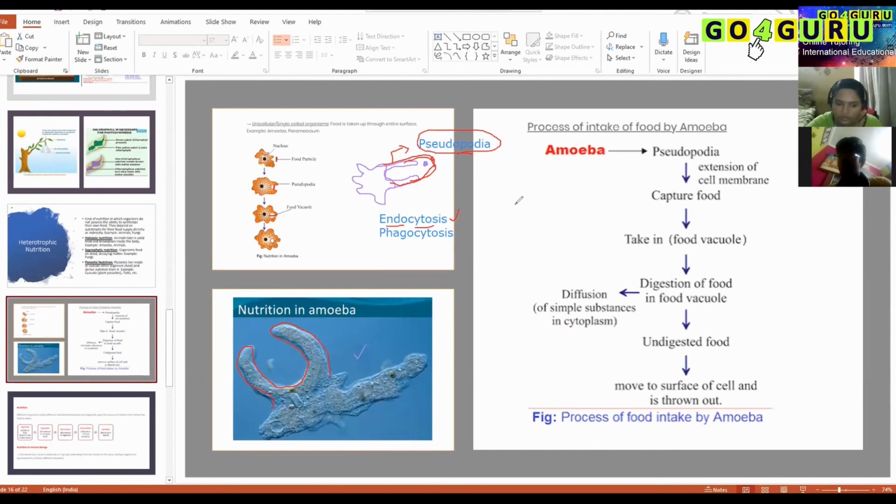Am I clear? Once it has taken the food inside, what happens next? Inside its cytoplasm, it has something called a food vacuole, and inside the food vacuole, it has digestive enzymes which will digest the solid particle, and it gets the energy out of it. All the nutrients are absorbed. And what happens to the metabolic waste materials? Waste materials can be excreted out directly through the cell membrane itself. This is the process of nutrition, or intake of food, by amoeba.